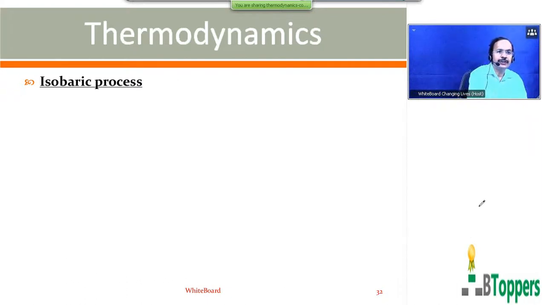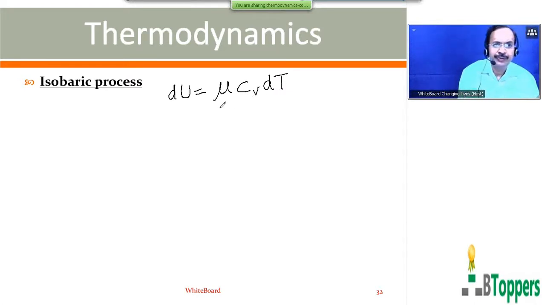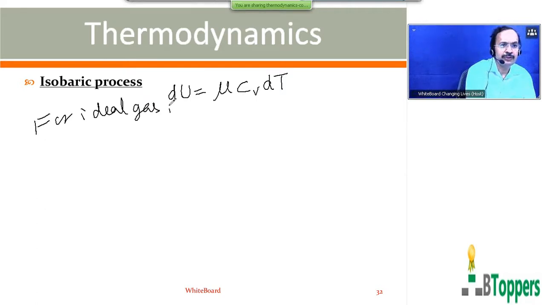So the change in the internal energy of a fixed mass of an ideal gas in any process is given by the formula dU equal to nu Cv dT. That is the change in the internal energy of a fixed mass of a gas when the temperature changes by an infinitesimally small amount dT. You can write dU equal to nu Cv dT. Therefore, for an ideal gas in an isobaric process,